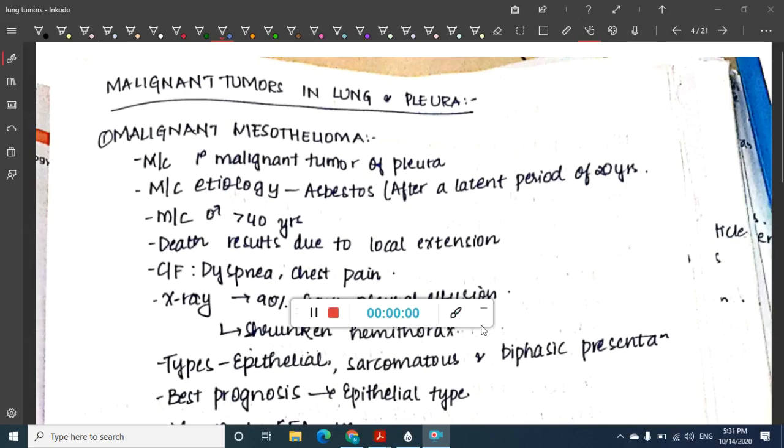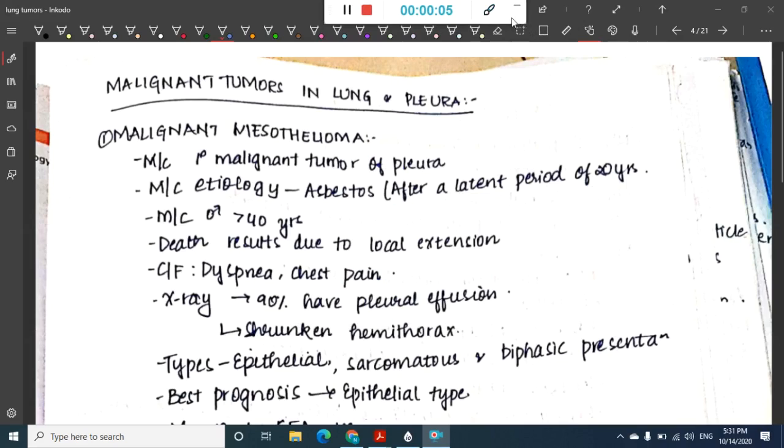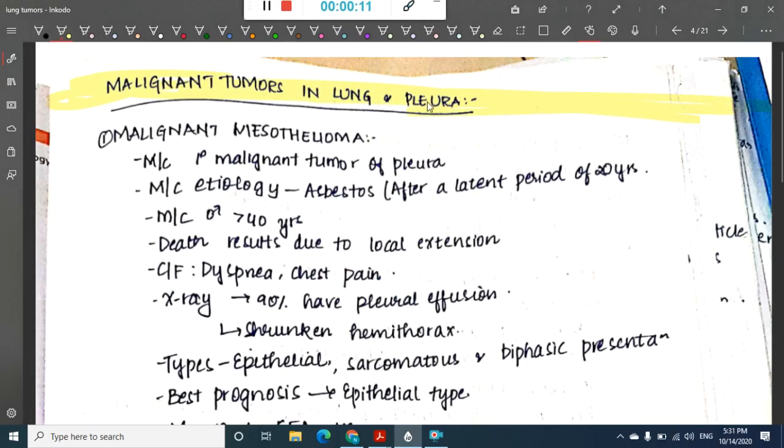Hello friends, let us learn about malignant tumors of lung and pleura, which includes malignant mesothelioma. First we have malignant mesothelioma. It is the most common primary malignant tumor of the pleura.